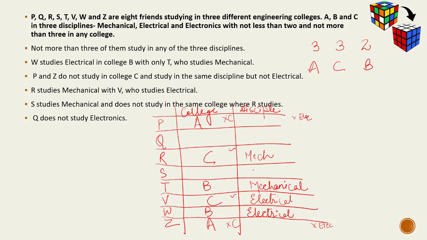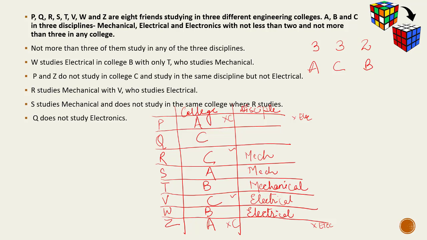S studies mechanical and does not study in the same college where R studies. That means S would study in college A, and that leaves us with the possibility that Q studies in college C. Now as far as subjects of P and Z are concerned, I've already got 3 people who are studying mechanical.